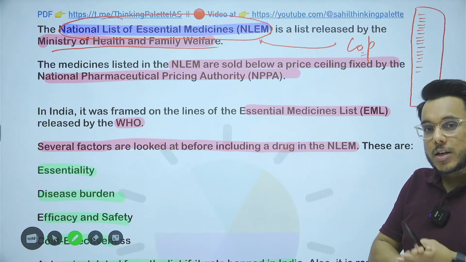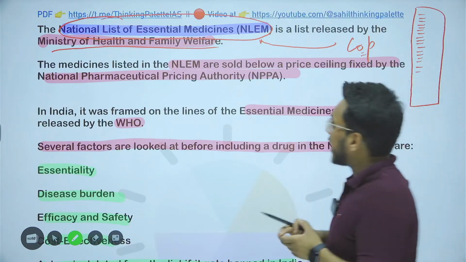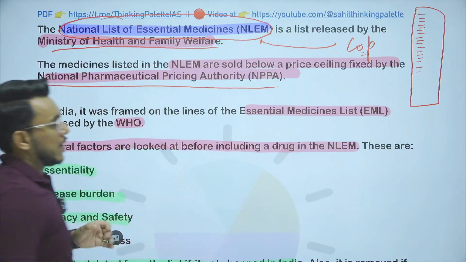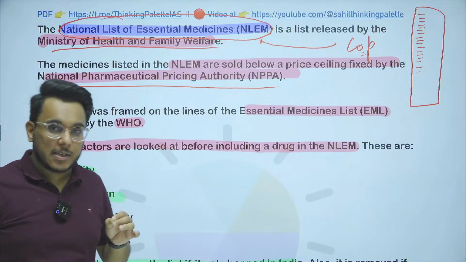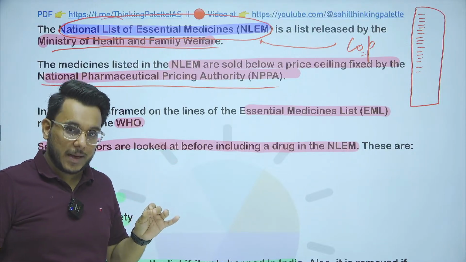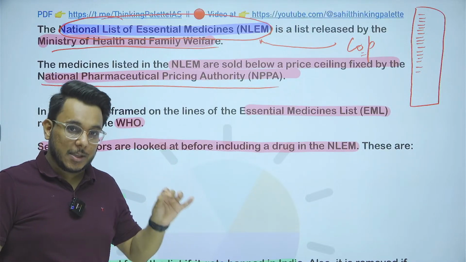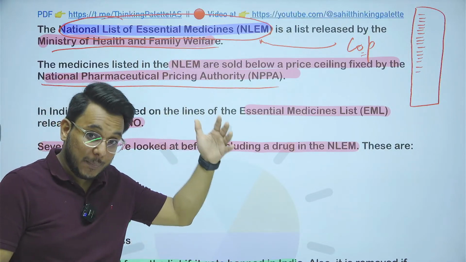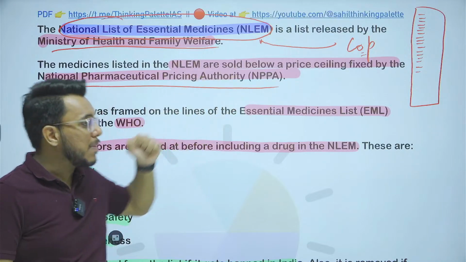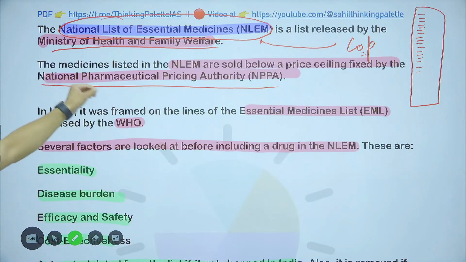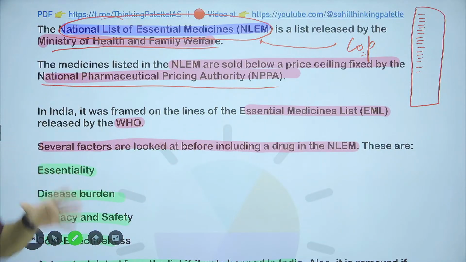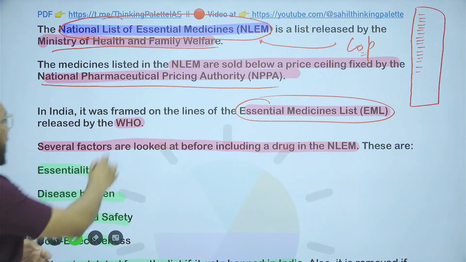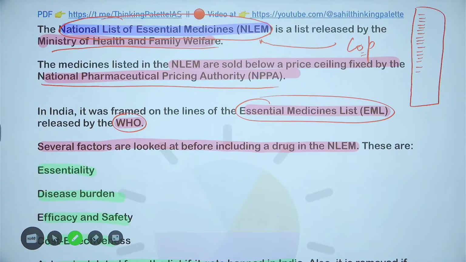Now, the question comes: who will determine the price? The price will be determined by the National Pharmaceutical Pricing Authority. The National Pharmaceutical Pricing Authority will decide the maximum price of certain medicines, then those medicines will be added into the national list of essential medicines. The sellers cannot sell beyond that. Okay. Now, this national list of essential medicines is based on the lines of the essential medicines list proposed by the World Health Organization, WHO.